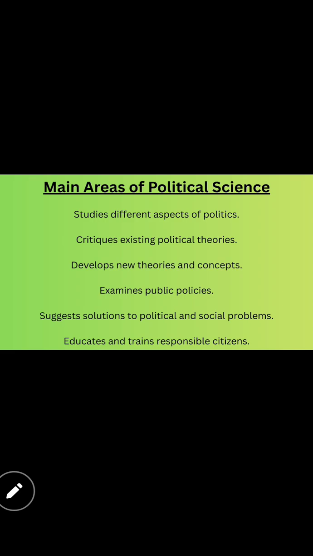Okay, the last one is educates and trains responsible citizens. Yes, if there is a person who doesn't have responsibility, who doesn't care about anything, can we give them property or a duty? No, we can't, right? We should find who the responsible people are, who do well in each and everything, who save our country, like the police officers, the army forces, and the ministers who do well.